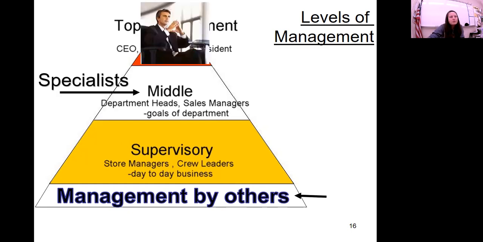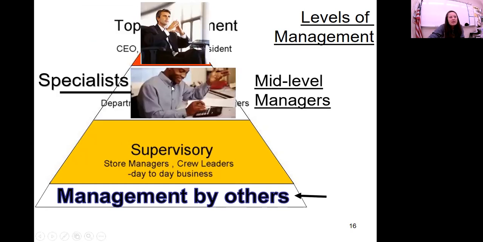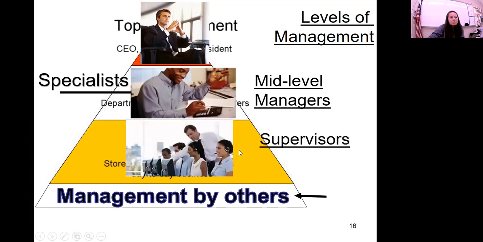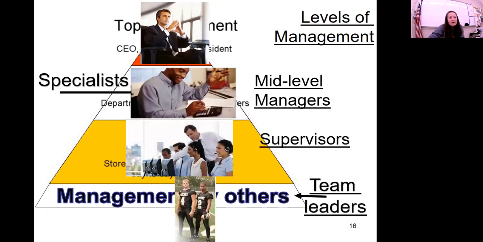So there's a picture of your top level manager. You see him at the top. He's the visionary. Here's your middle level manager. He's an accountant. And then you get your supervisors. Your supervisors are in control of everyday operations of your company. So they oversee the day-to-day duties of your regular employees. And then management by others, these are like your team captains or your team leaders.